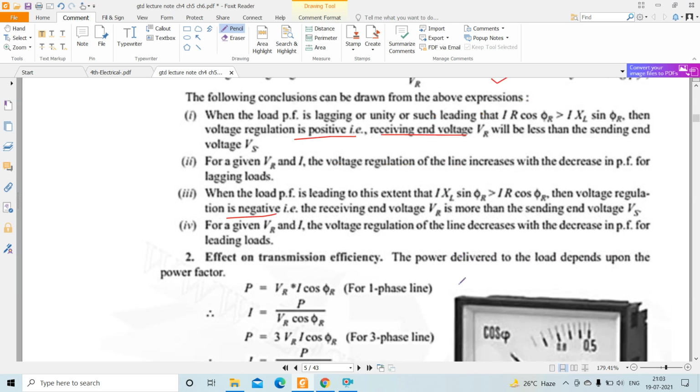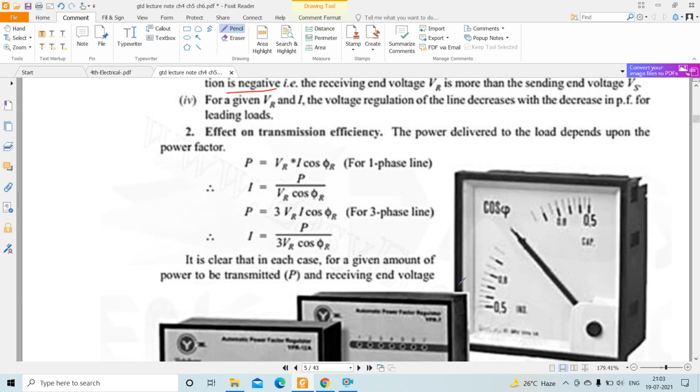Clear? Then next is the transmission efficiency. For a single phase line, power is equal to VR into I into cos phi r. From this we can calculate I equal to P divided by VR cos phi r. For a short transmission line, this I represents the sending end current, the load current, and also the receiving end current.